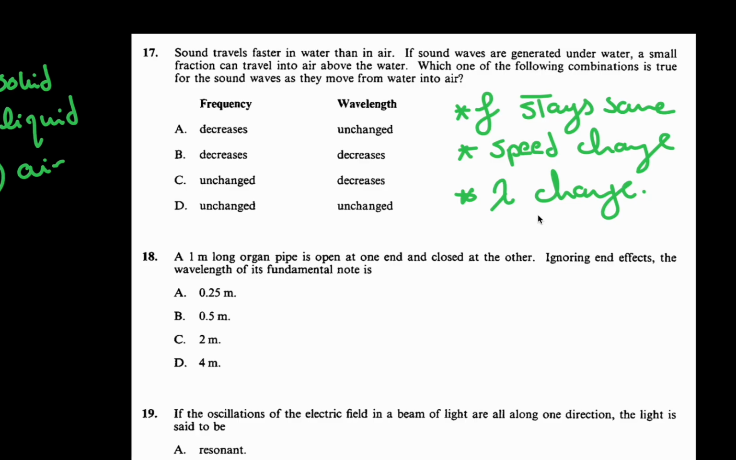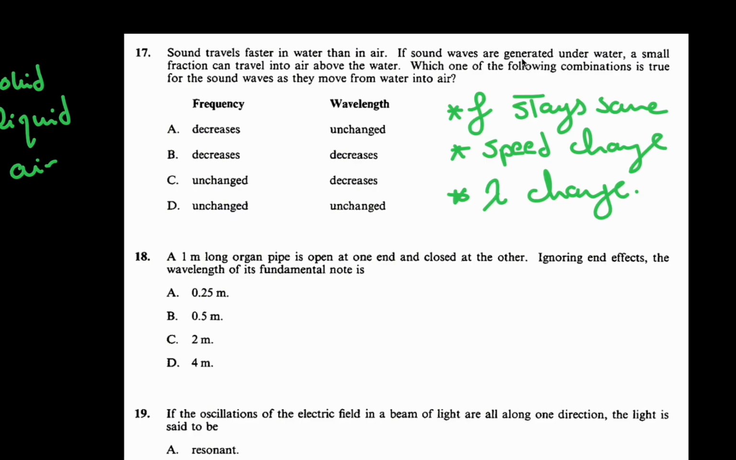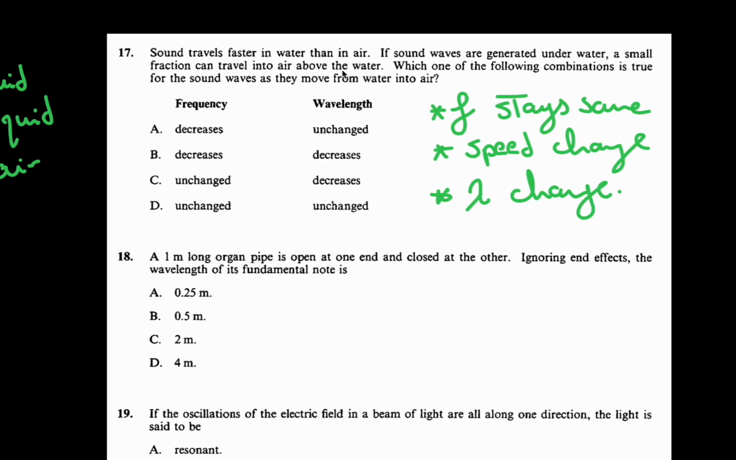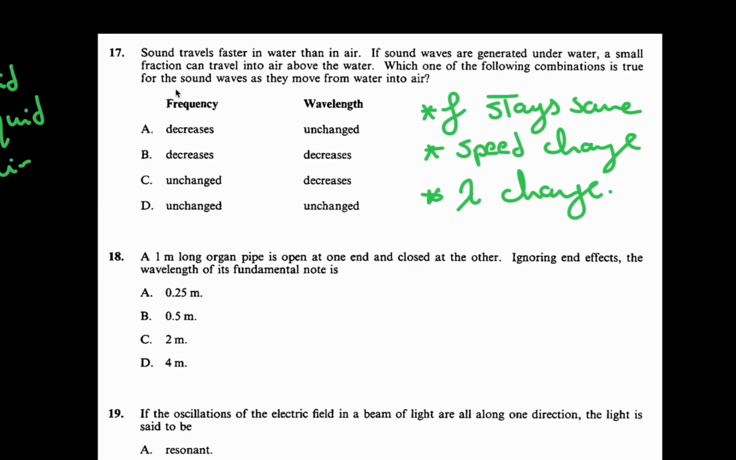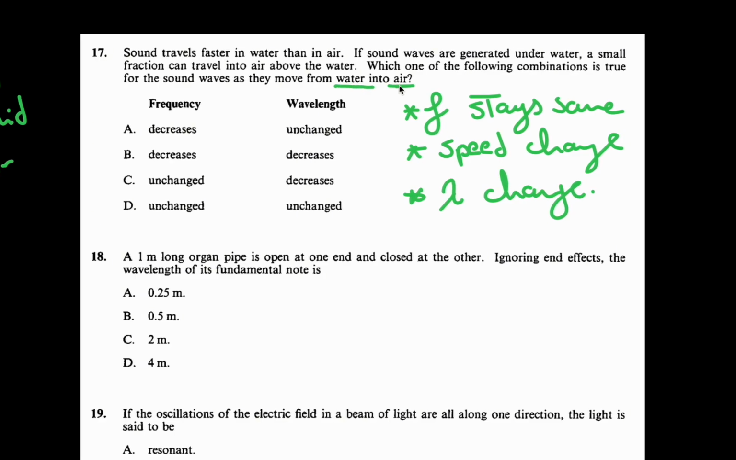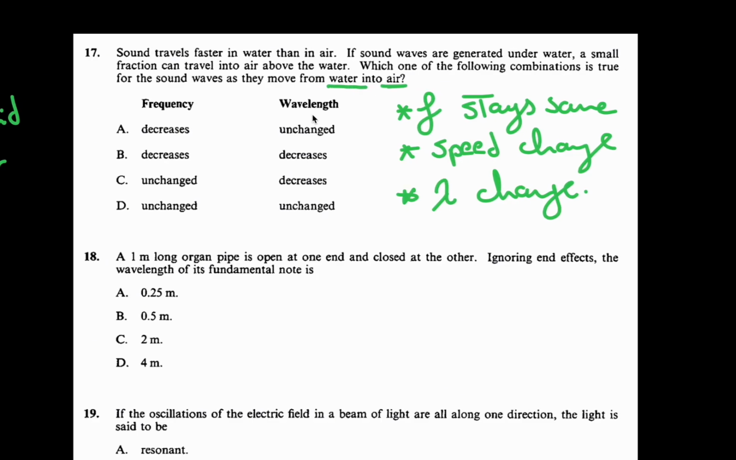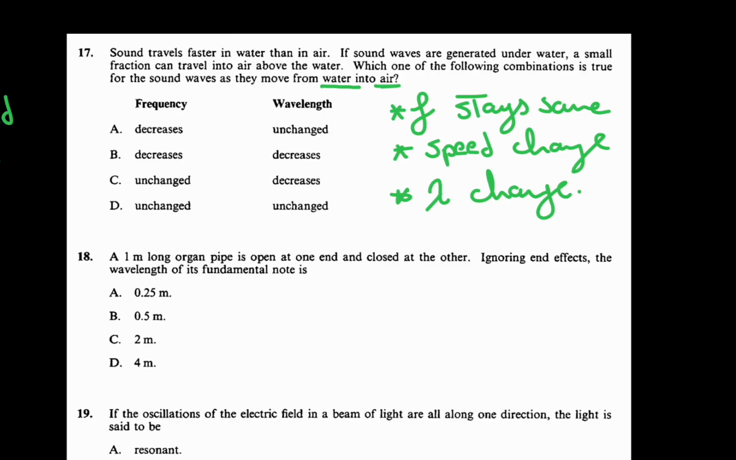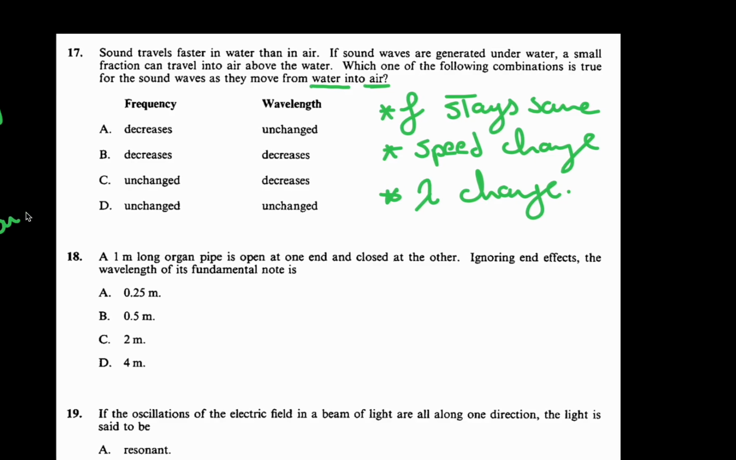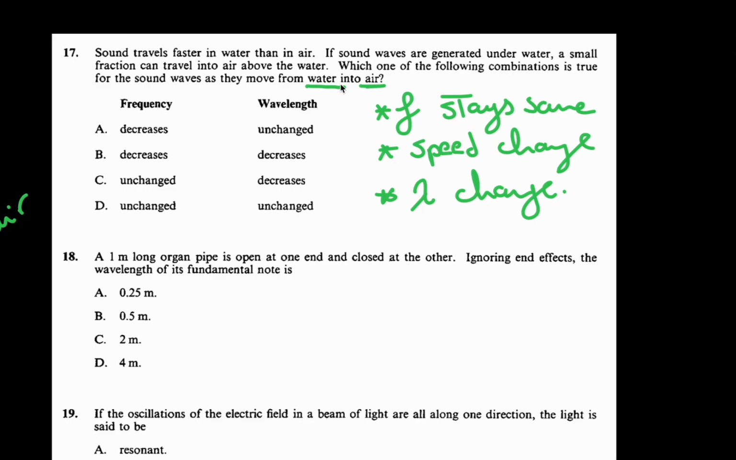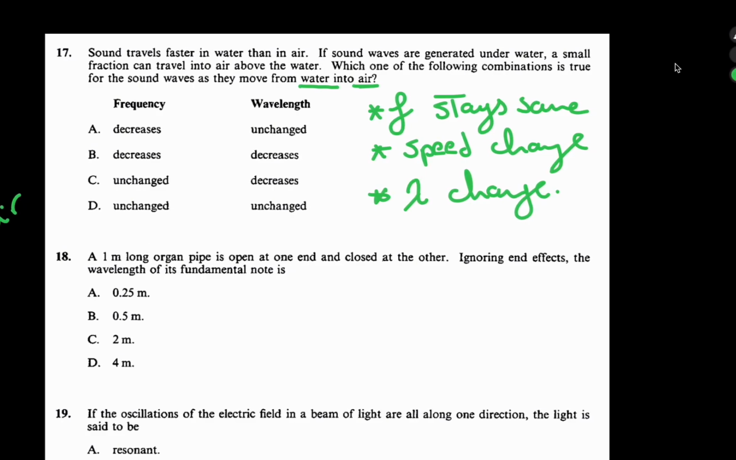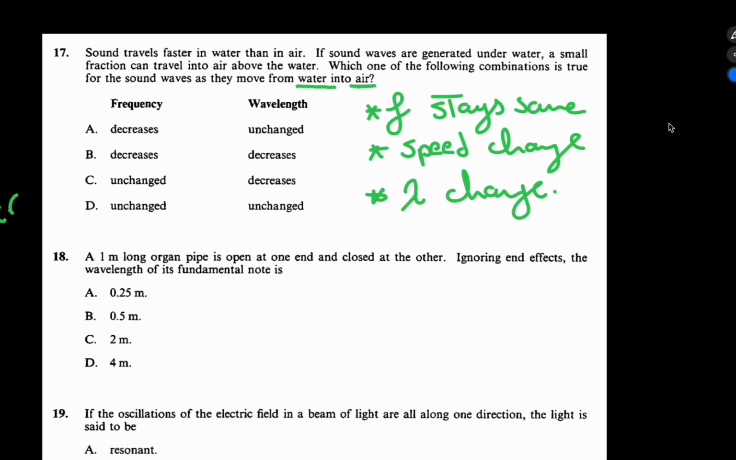will change. And I know if sound waves are generated underwater, a small fraction can travel into air above the water. Which of the following combinations is true for the sound waves as they move from water into air? So I moved from water to air. I know that the velocity of sound in water would be much higher than velocity in air. So that means if I move from water to air, the speed will decrease. My speed will decrease, and this is the answer for the question.